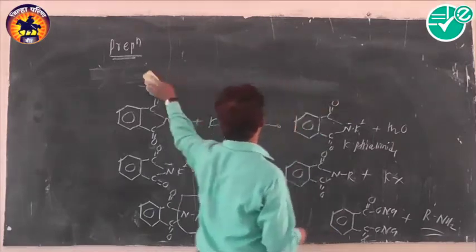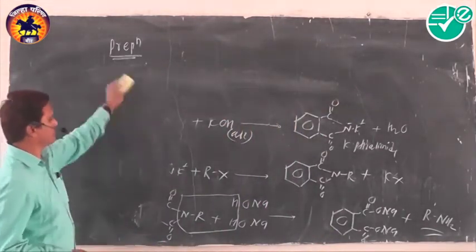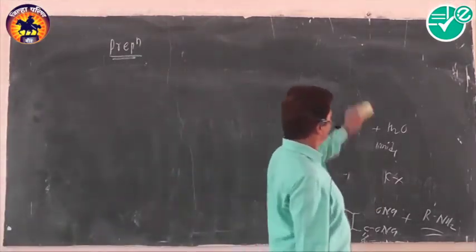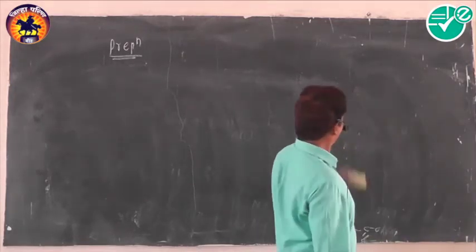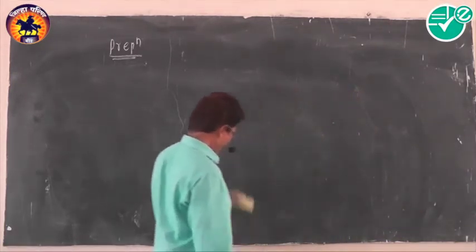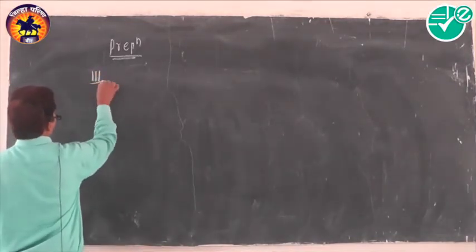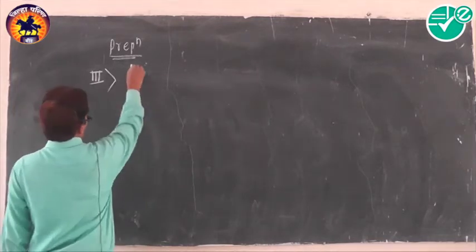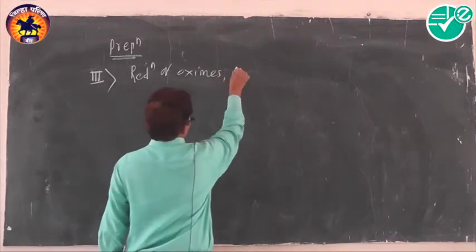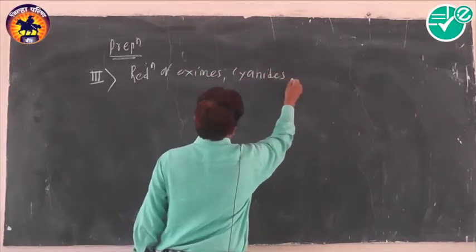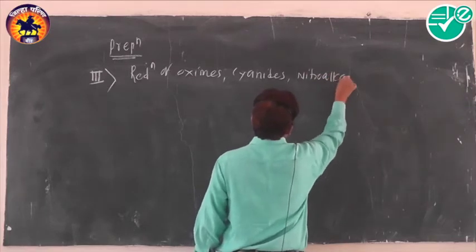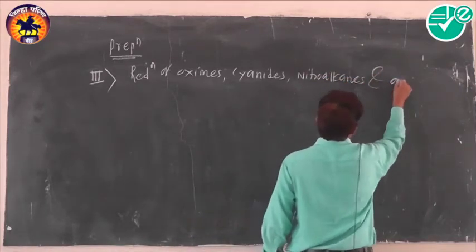Then the third method for the preparation of amines: reduction of oximes, cyanides, nitroalkanes, and amides.